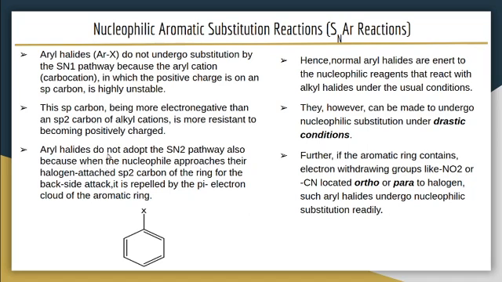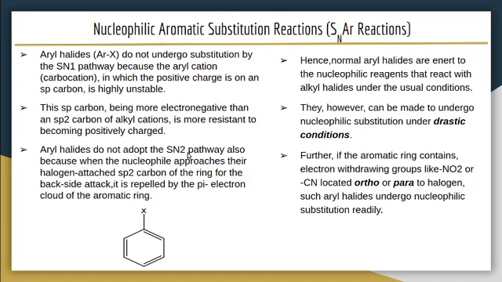Then aryl halides do not adopt the SN2 pathway also, because when the nucleophile approaches their halogen-attached sp2 carbon of the ring for the backside attack, it is repelled by the pi electron cloud of the aromatic ring.